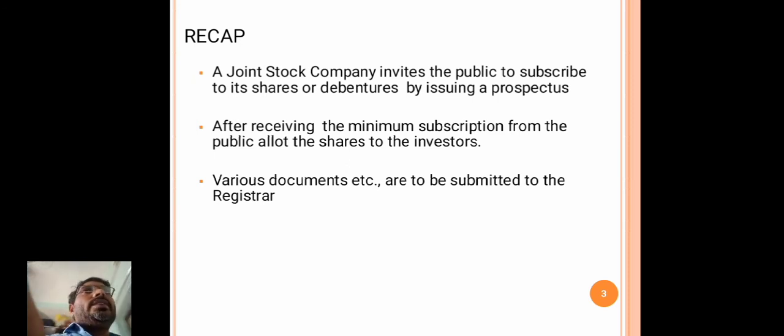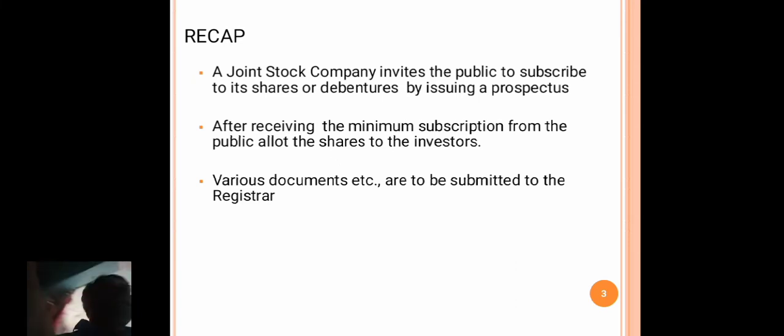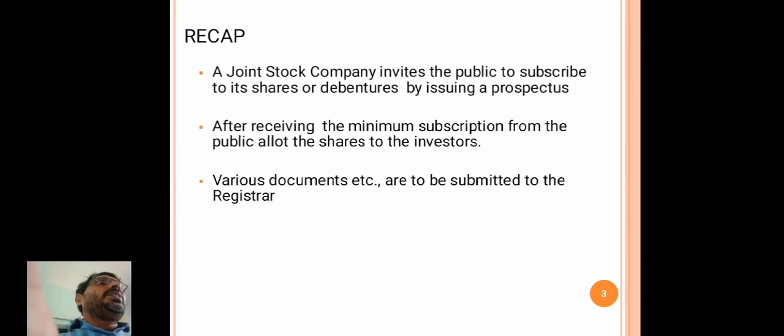A prospectus is nothing but an invitation to the general public to invest in the shares of the joint stock company, right? So the company issues different types of shares. A general public may purchase different kinds of shares, that is an equity share or a preference share, or he may purchase a debenture.